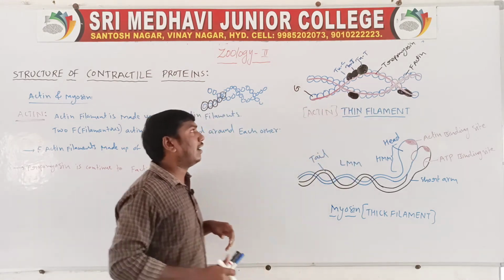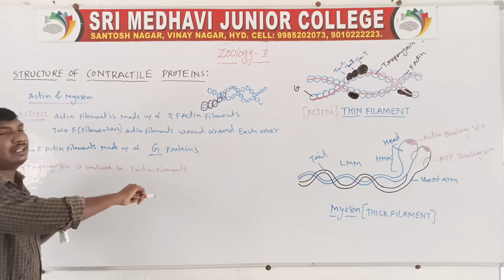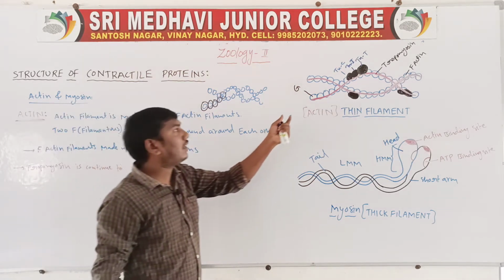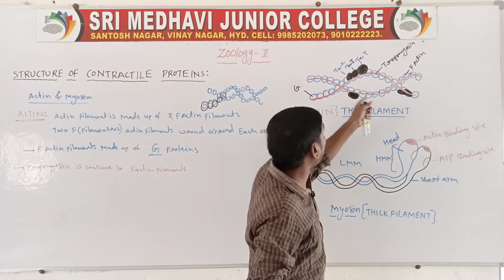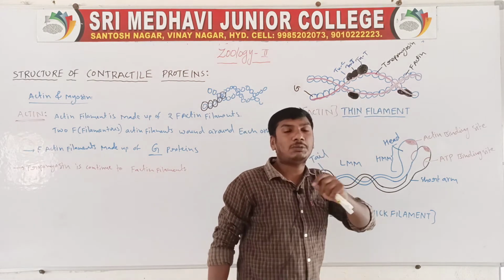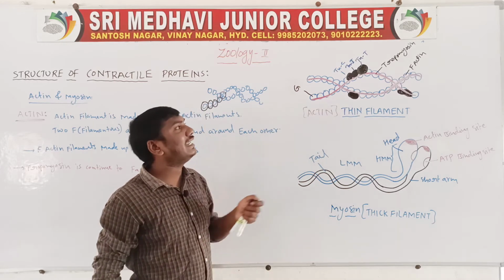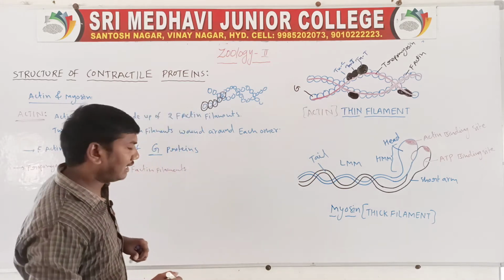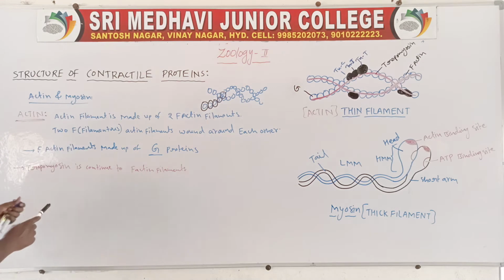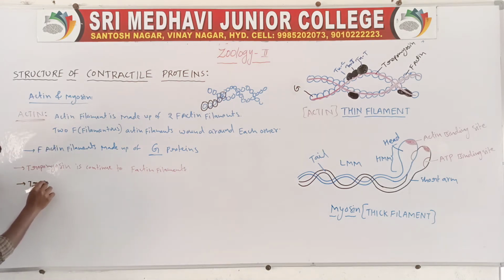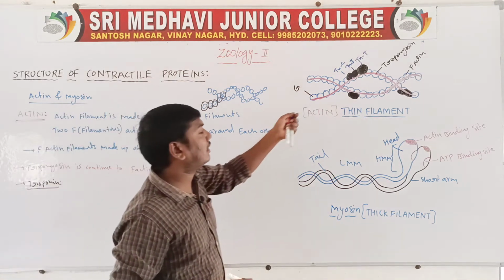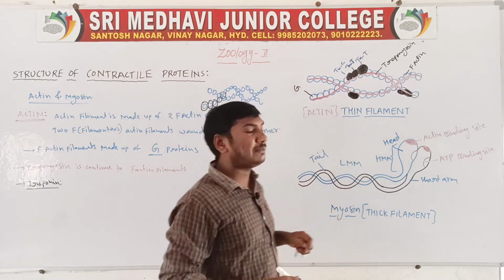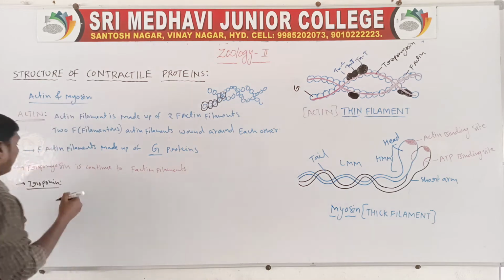The tropomyosin also winds around each other. Next, they contain another protein, troponin. The troponin is present at regular intervals.